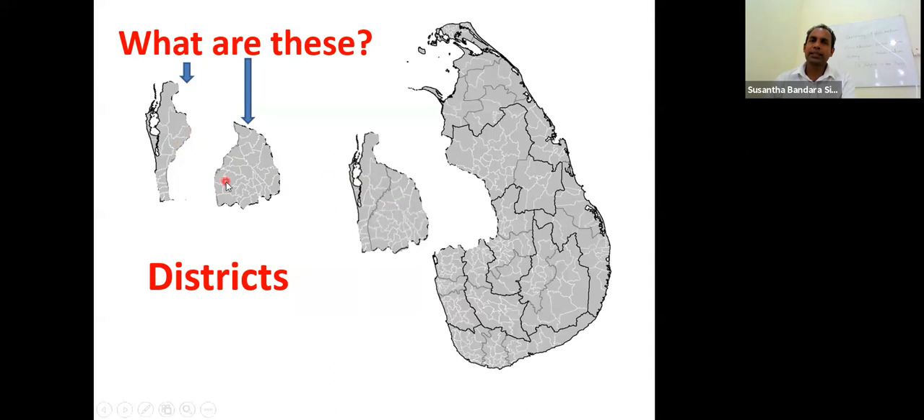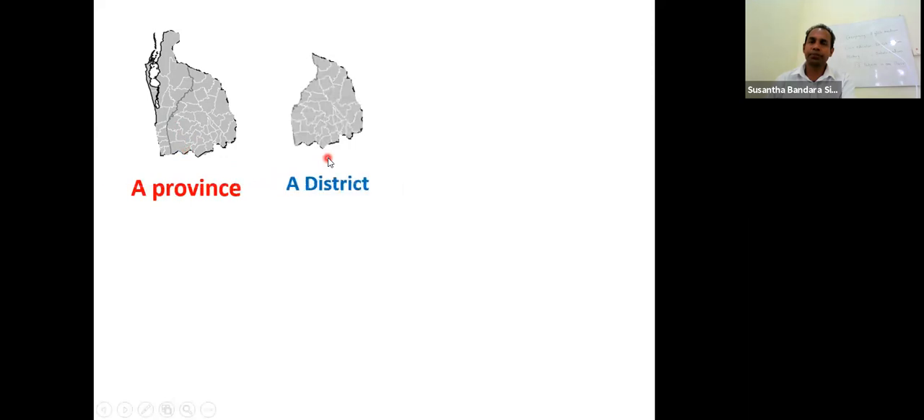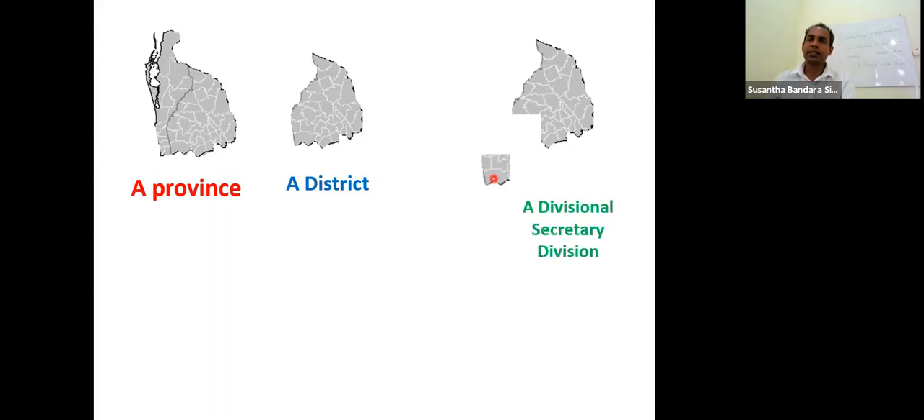Smaller one district and the larger one provinces. Now look at this side. Again, you can see first one, it is a province. And this one is a district. The district is also divided like this. District is also divided. Like this. They are called divisional secretary divisions.